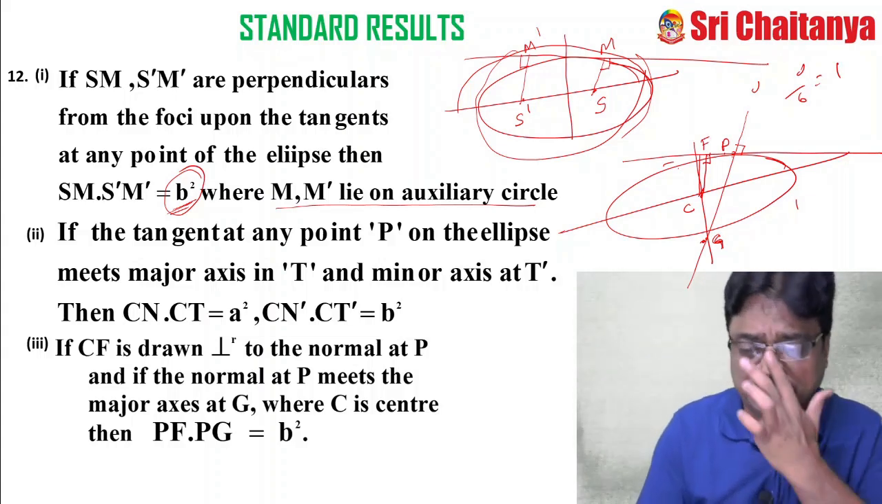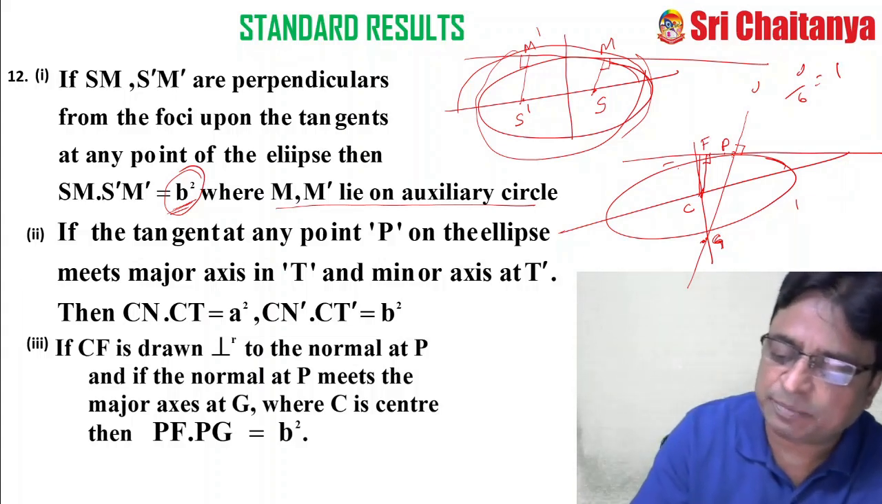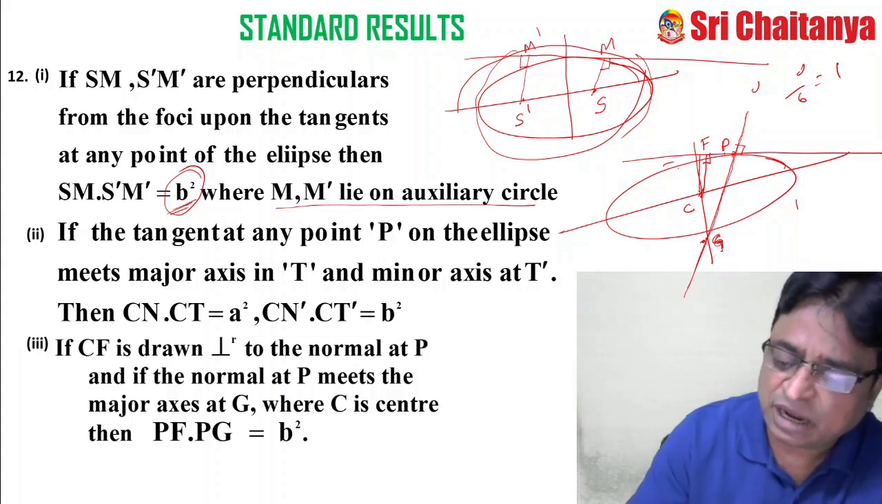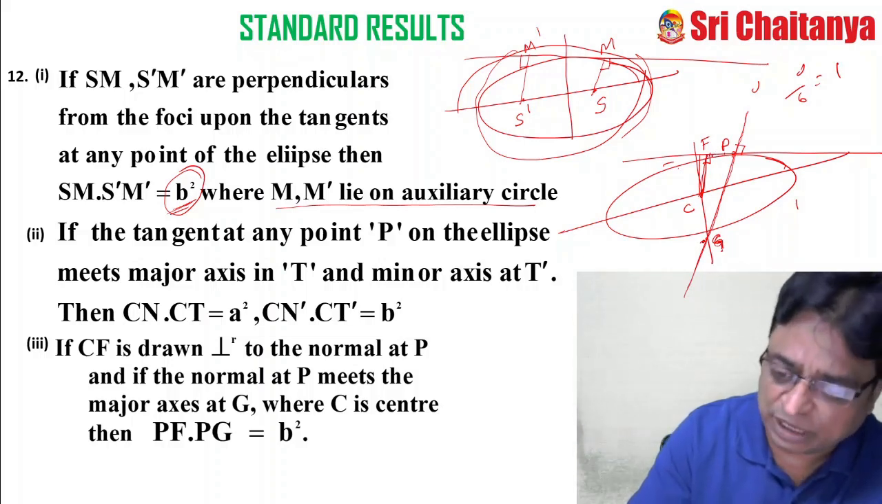So listen very carefully. What is P? P is any point. And what is this? This is a normal at P. And this normal at P meets the major axis at G. And what is CF? It is the perpendicular from the center onto the normal.